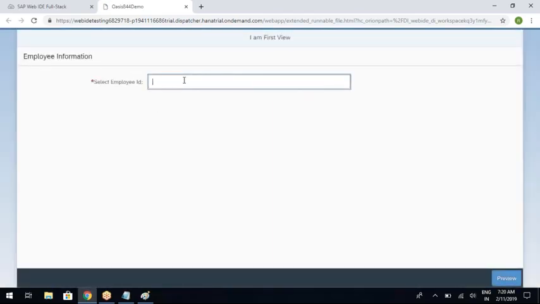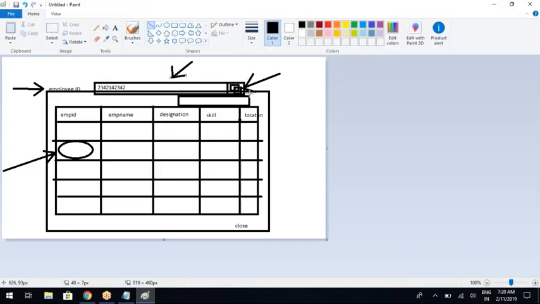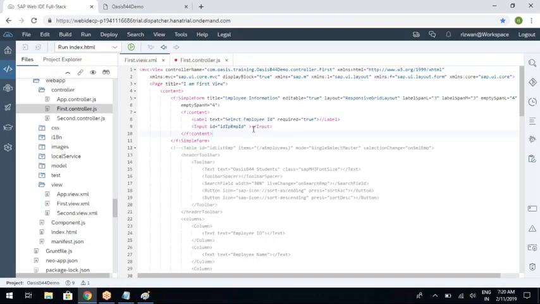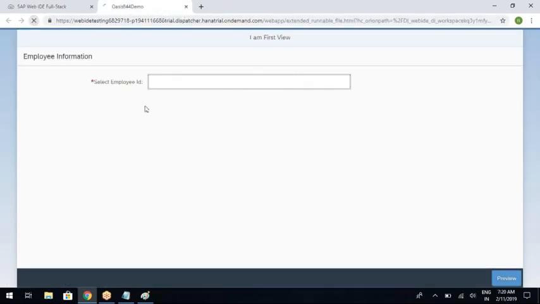Got it? The next step is I need to create a button, which is called the F4Help button, at the corner of the input field. So how can you create the button at the corner of the input field? This can be created by a property. The property name is showValueHelp equals true. The moment you write showValueHelp equals true, it starts showing the F4Help button.